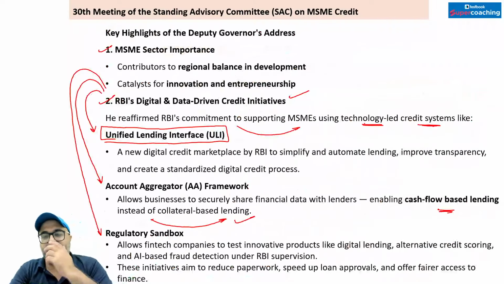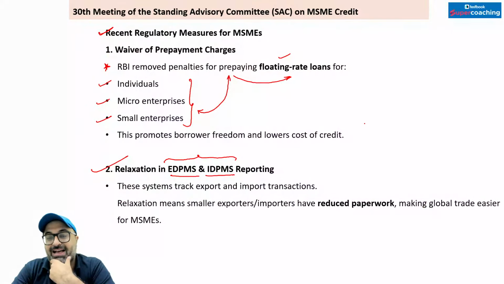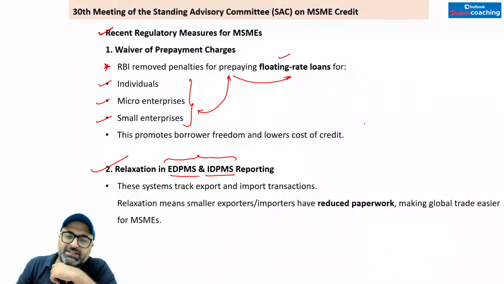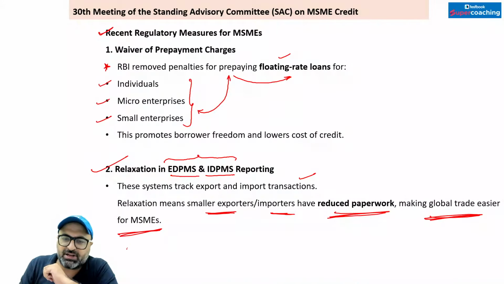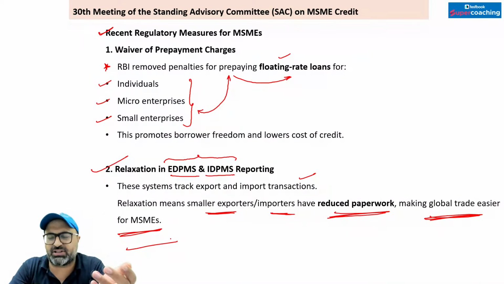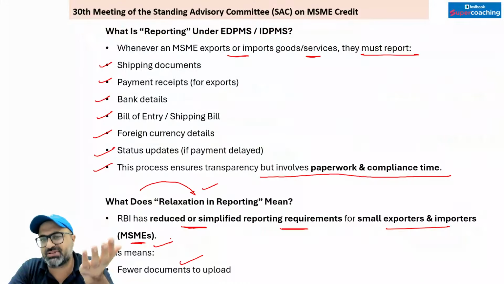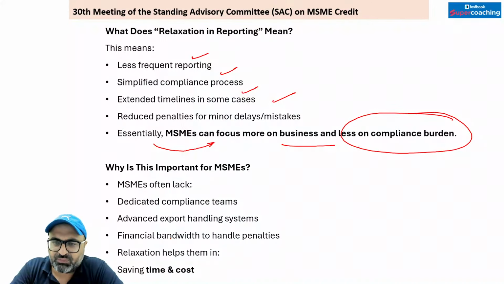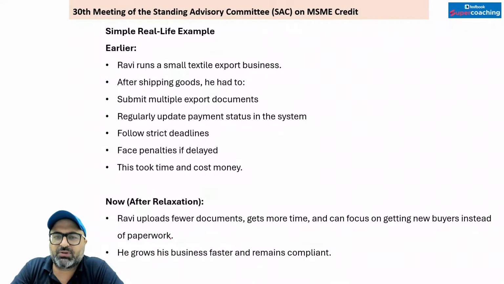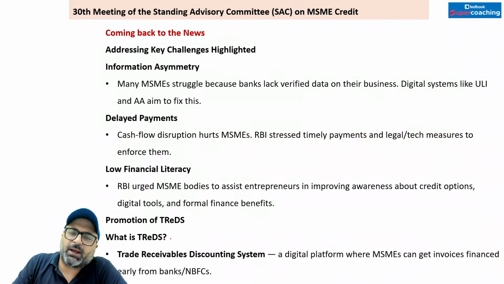तो समझ आया क्या किया? Sir, the latest announcement is relaxation in EDPMS and IDPMS reporting, जहाँ पे these systems track export and import transactions. Relaxation means smaller exporters and importers, they have reduced paperwork, making global trade easier for MSME and pushed them कि भैया आप अपने business पे ज़्यादा ध्यान दो rather than the paperwork. Coming back to the news now, if I talk about the news, first one, the next point is addressing key